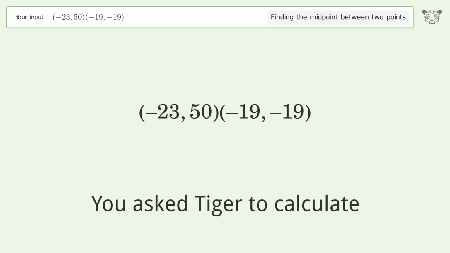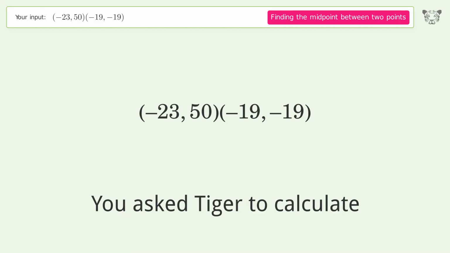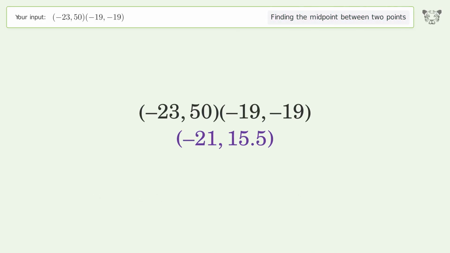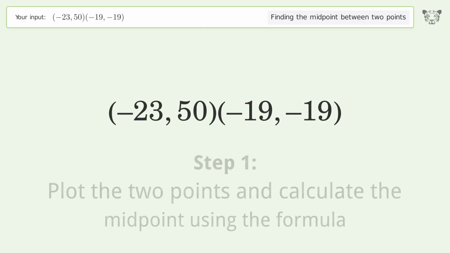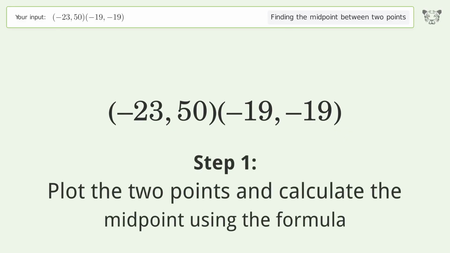You ask Tiger to calculate. This deals with finding the midpoint between 2 points. The midpoint between the 2 points is -21, 15.5. Let's solve it step by step. Plot the 2 points and calculate the midpoint using the formula.